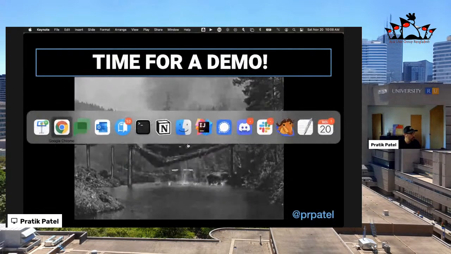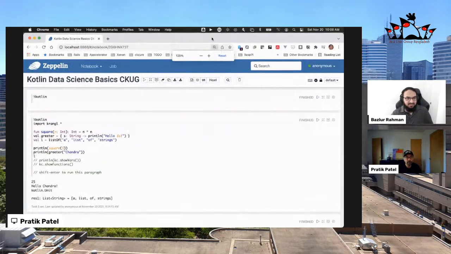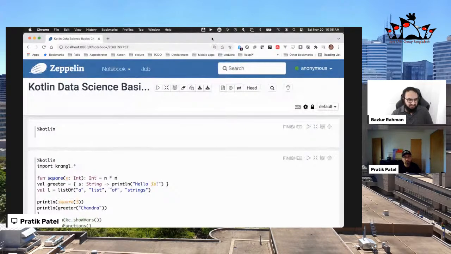All right, so let's go to our Zeppelin instance. I'm going to increase the font on this a little bit so that everyone can see it better. Let's make it a little bit bigger, right? So you get a good view of it. Yep, we can see it now, I guess. Okay, good. Hopefully the font is a little bit more readable now. I just bumped it up a bit.